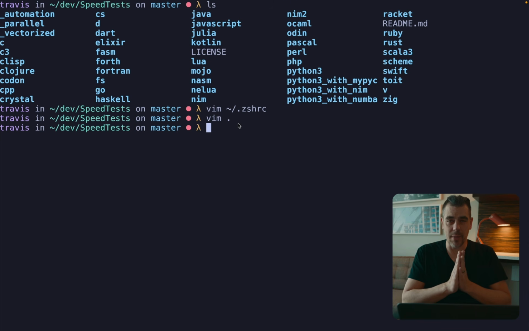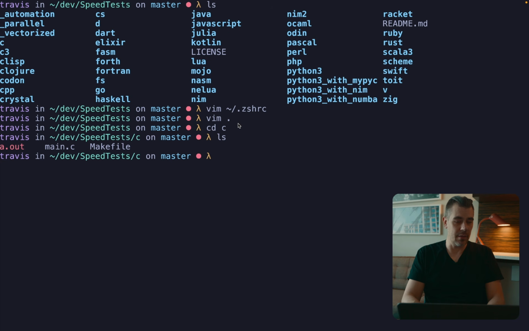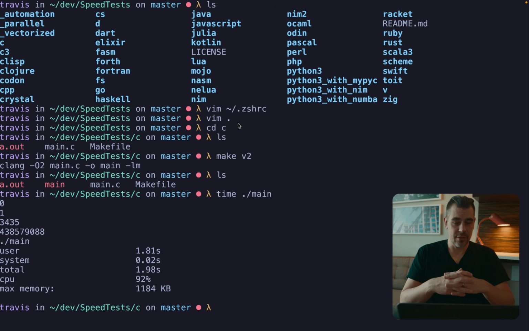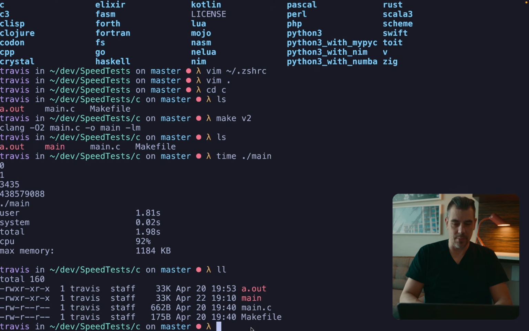Okay, with that in mind, let's benchmark some of these languages from this Git repo. Go into C, and we already made it, I guess. I'll do V2, and it is main. Hold on, I need to run time, and then main. This took 1.81 seconds on my M1, and the max memory was about 1 megabyte. And the file size of main here is 33 kilobytes.